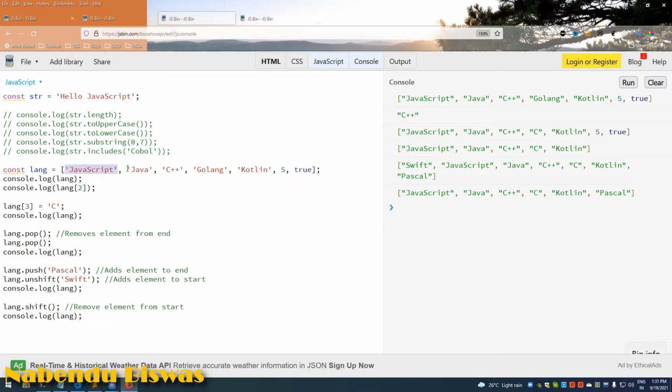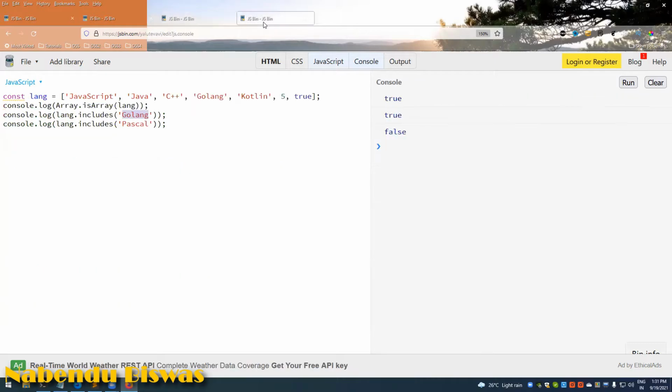It can be in Java, in JavaScript. We can have different data types like string, number, boolean, anything. And if you don't understand array, you will not understand programming. Array is the most important thing in programming, so you have to learn about it more. Go through W3Schools or some other places, or else I can explain it in some other place. Because after array, what we are going to learn is object, which is even tougher.